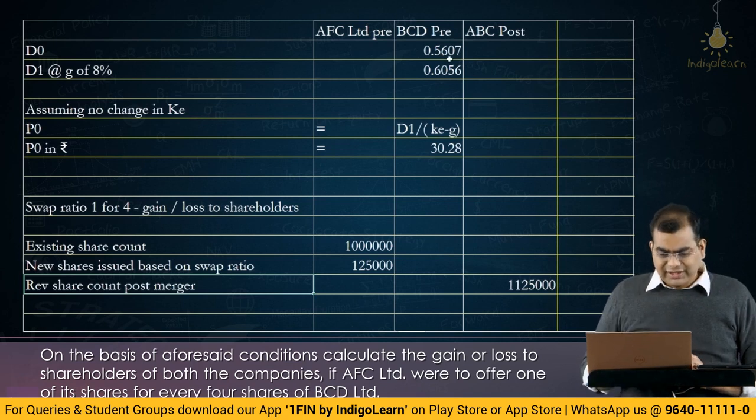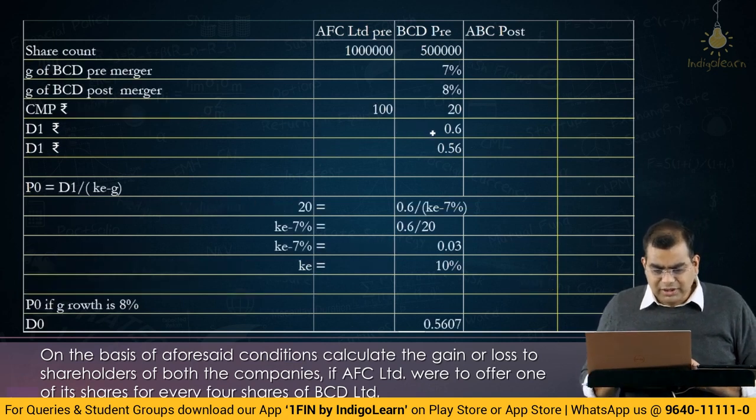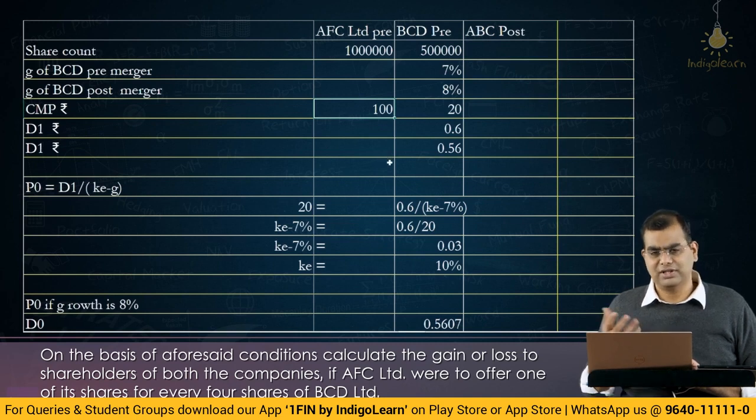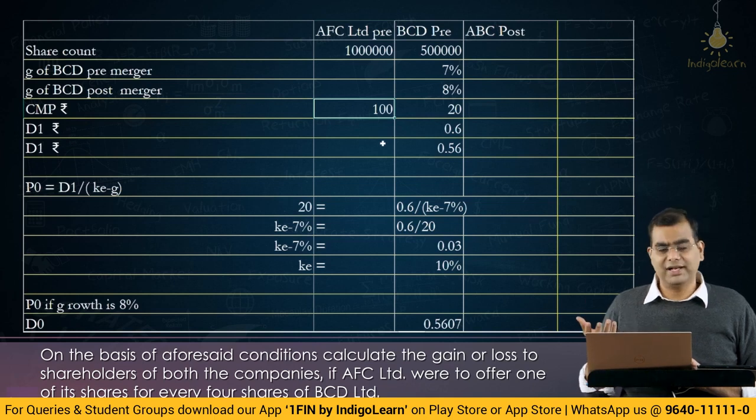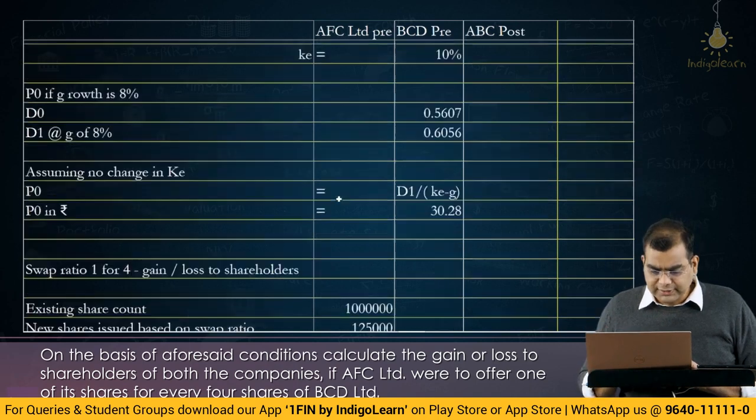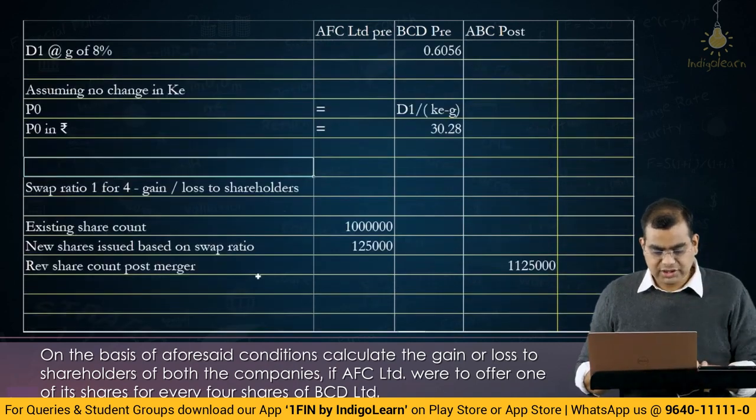If AFC were to offer one for four, we will calculate the gain or loss to the shareholders. Now, are we given the EPS numbers? We've only been given the current market price. We have not been given the EPS values. So, if EPS values are not given, how will you compute gain or loss on EPS? That is not required. But on market value, either the total value of the company or the market value of the share, either way you can compute. So, we have got a revised share count post merger as 11,25,000.